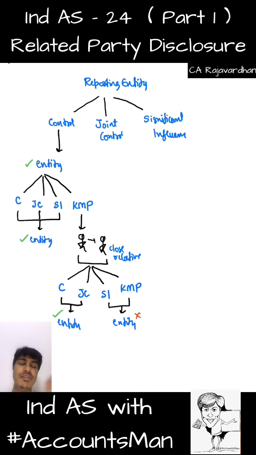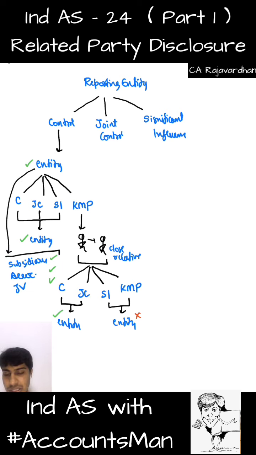So we have been controlled by one entity. That entity, if it has control, joint control or significant influence in any other entity, that entity is our related party. So basically, don't you think what we're referring to here is subsidiary, associate, joint venture. All three are ticked. So what I'm referring to is, if there is an entity which has control over me, that entity is my related party, and the companies of that particular entity, that is subsidiaries, associates and joint ventures of that entity, are basically my related parties. Done. Let us go to next one.